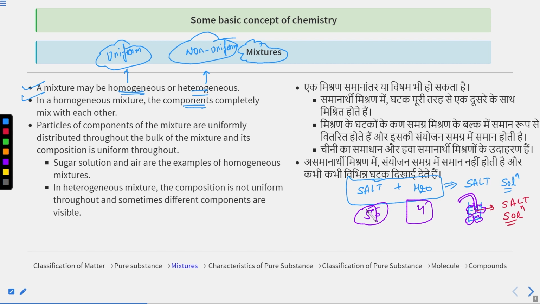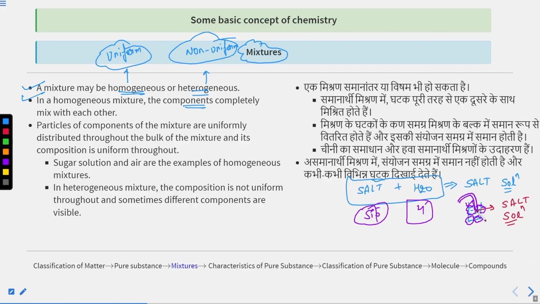What are you saying? Every sip has the same taste. It means whatever amount of salt and water is present in this particular area, the same amount of salt and water is present in every area. So throughout the sample the composition is the same. There is a uniform distribution of particles in the salt and water mixture, which is named a solution, or you can say a salt solution. This is a very interesting point.